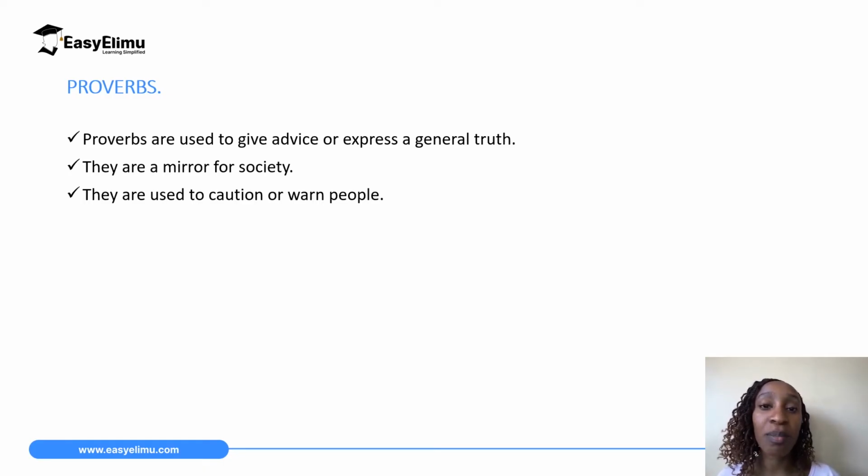You can tell the person that is disturbing them, still waters run deep. So there you're giving caution. You're warning somebody that just because somebody is quiet does not mean that they cannot react. So still waters run deep. These are just a few instances where proverbs are used in our day-to-day lives.